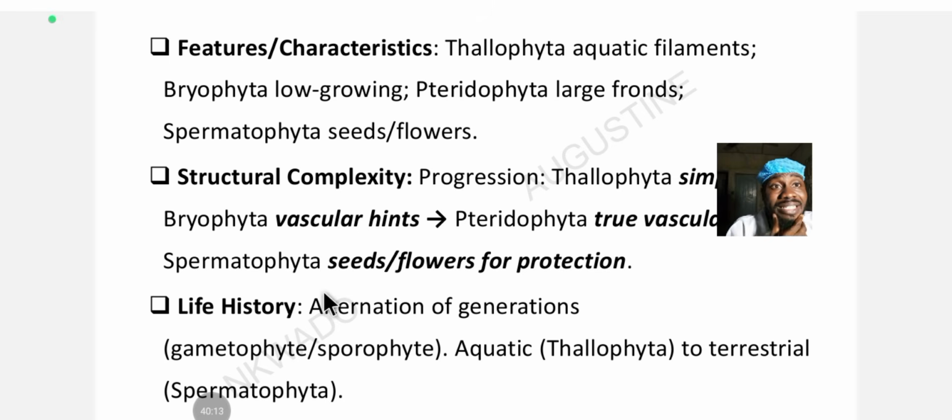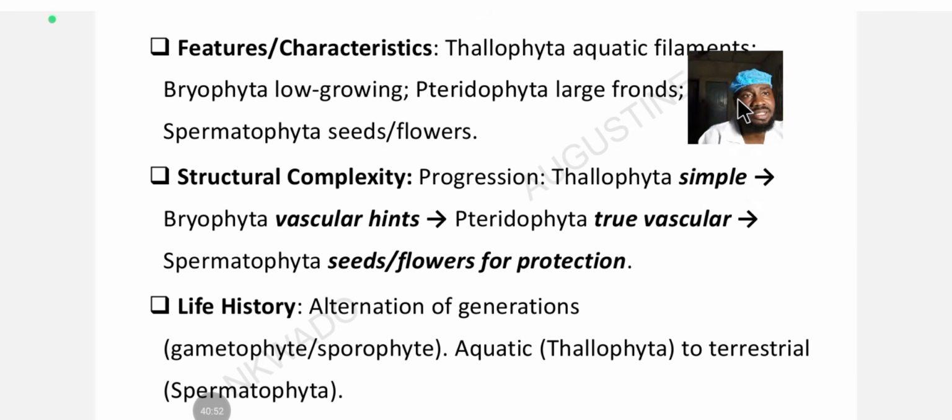Now, let's look at the features and characteristics of each classification in the kingdom plantae. The Thallophyta are aquatic and filamentous, which we already discussed. The Bryophyta are low growing and grow slowly. The Pteridophyta have large fronds. The Spermatophyta include the seeds and the flowers, that is, naked seed plants and flowering plants, plants that produce flowers. So you have flowering and non-flowering plants. The non-flowering plant is the gymnosperm, while the flowering plant is the angiosperm.